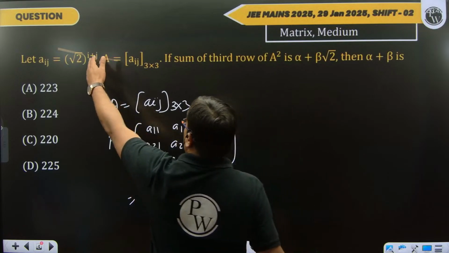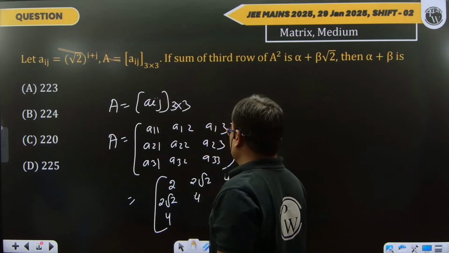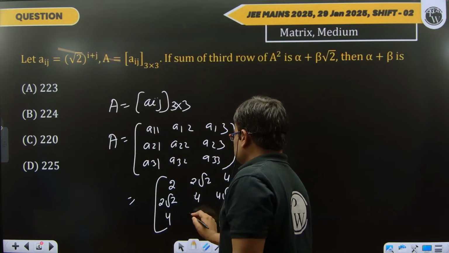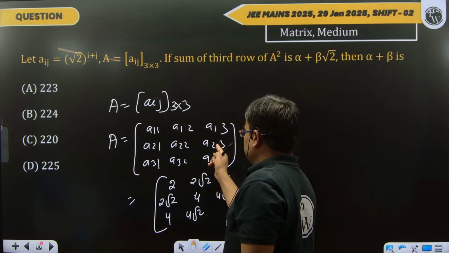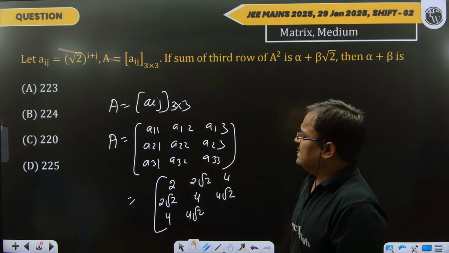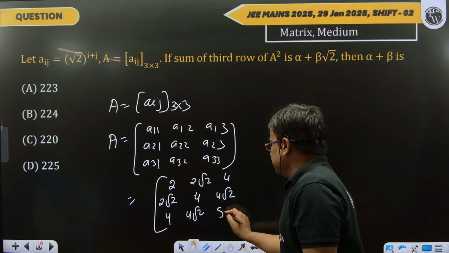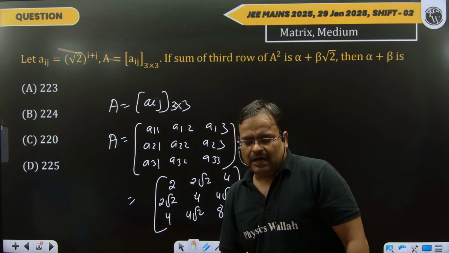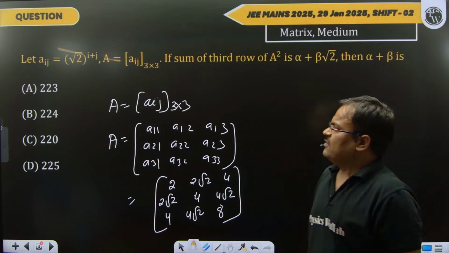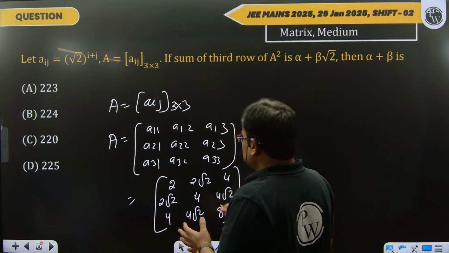A23 means root 2 to the power 5. So this is 4 root 2 and this is 4 root 2 again. You get the same for A23 and A32, and A33 means root 2 to the power 6, which means 2 to the power 3, so this is 8. So you get our matrix by the given formula like this, and this is the symmetric matrix.